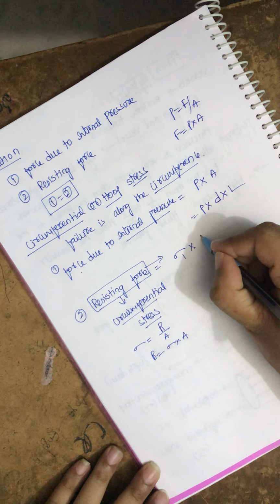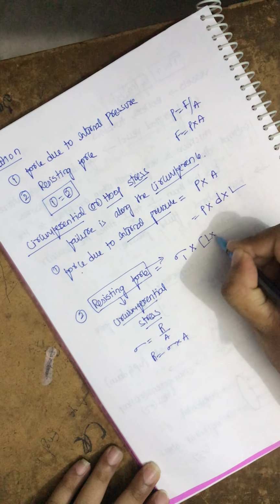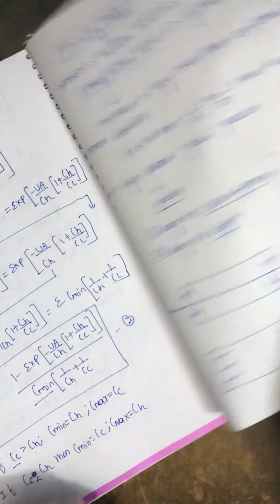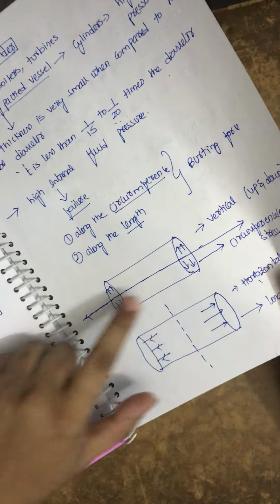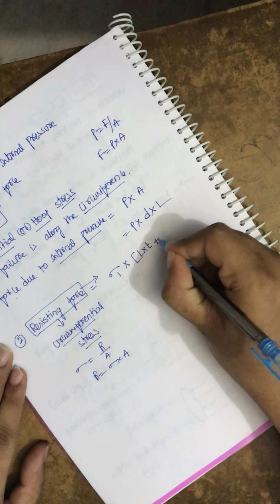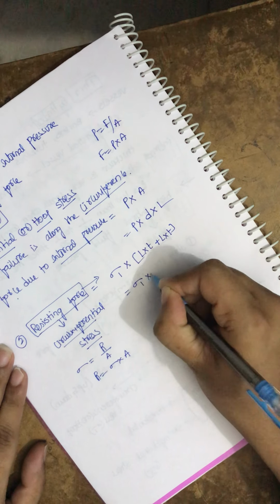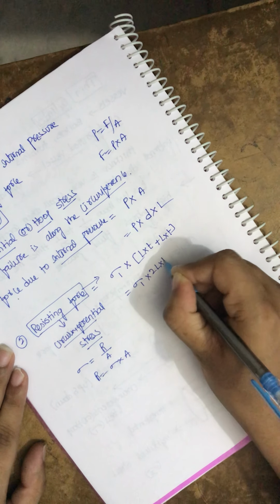along the circumference. Here we have length into thickness. Here we are considering the thickness, but we have two parts, right? If you see the diagram, here you have 1 and 2. So this is length into thickness plus length into thickness. So finally we have sigma 1 into 2 into L into T.